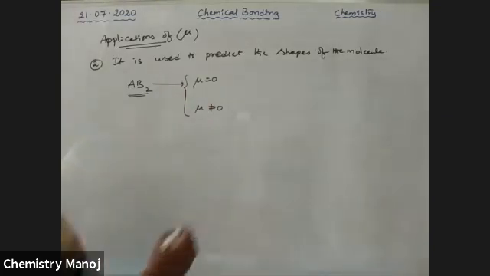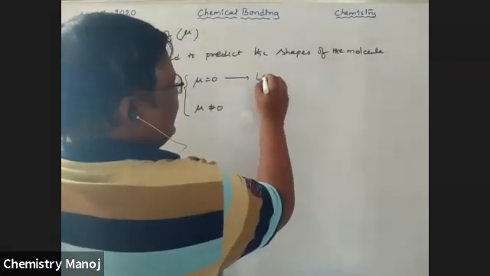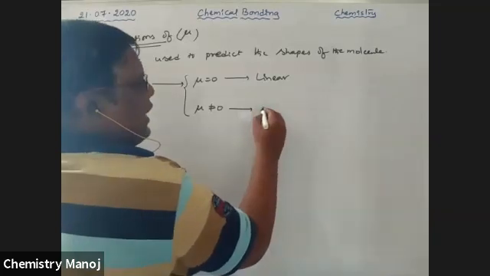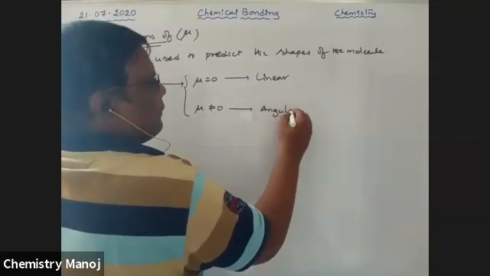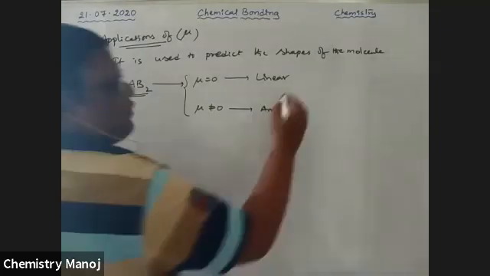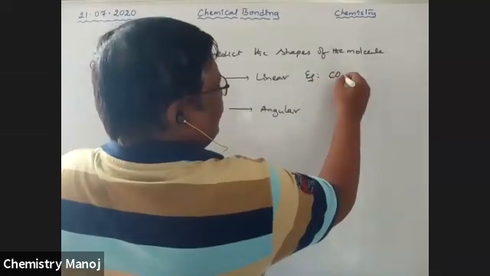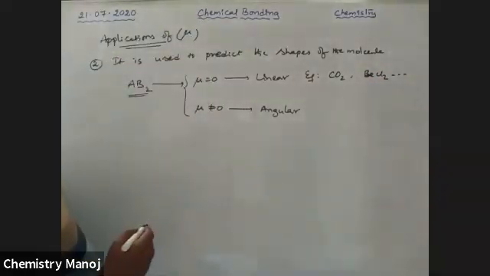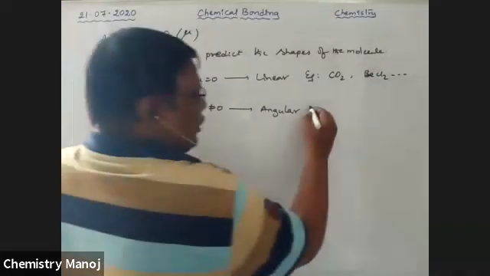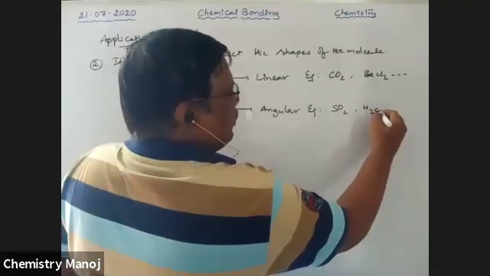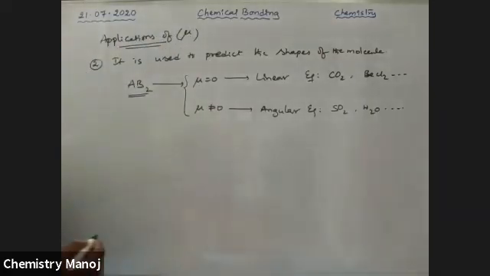If mu is equal to 0, the molecule has a linear shape. If mu is not equal to 0, it has an angular shape. Examples for linear are CO2 and BeCl2, the best examples for this one. For angular molecules, SO2 and H2O are the examples.